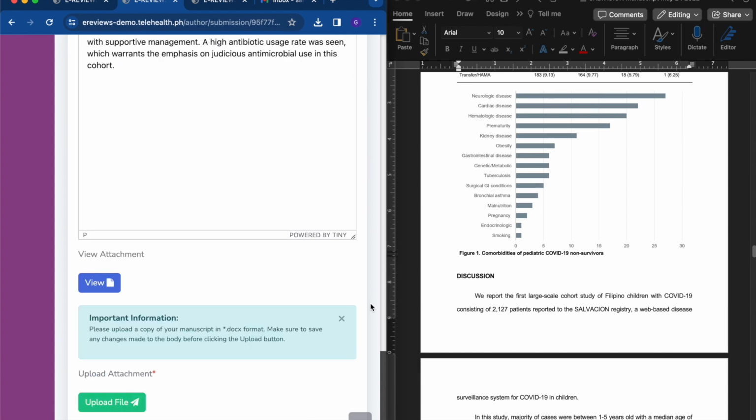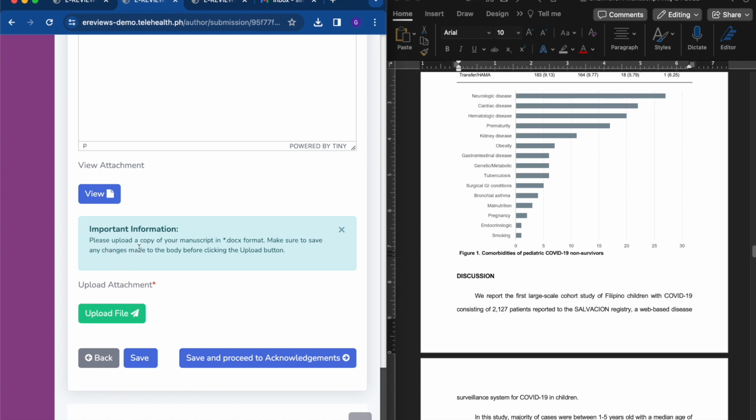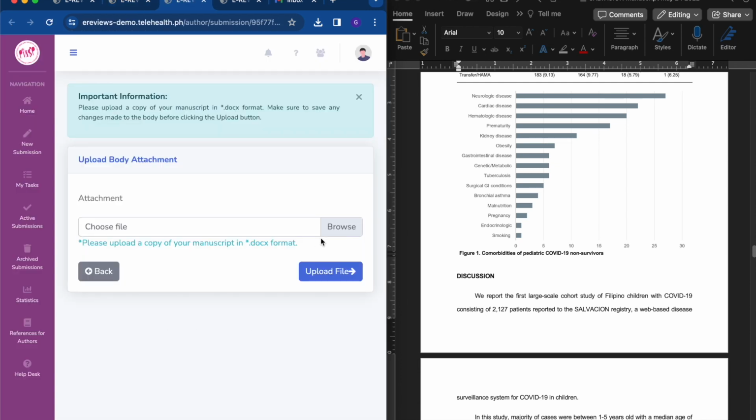At the bottom of the submission page for the body of the manuscript, authors are asked to upload a copy of their manuscript in .docx format. Authors must save the changes made to the body first before clicking the upload button to avoid losing their work.